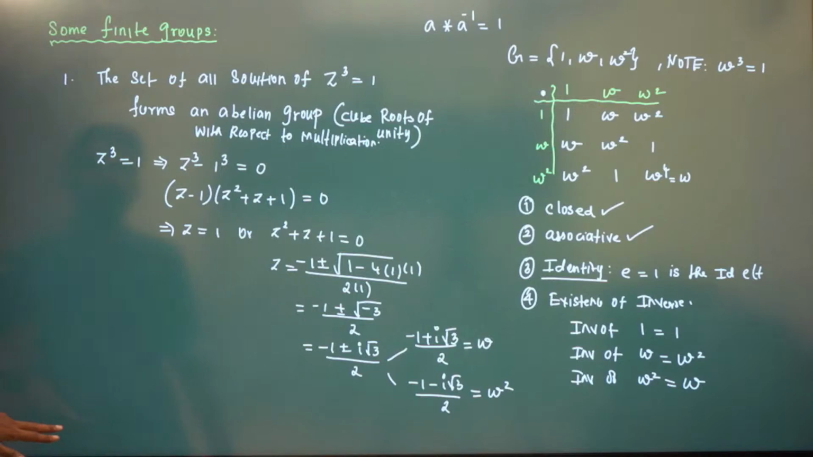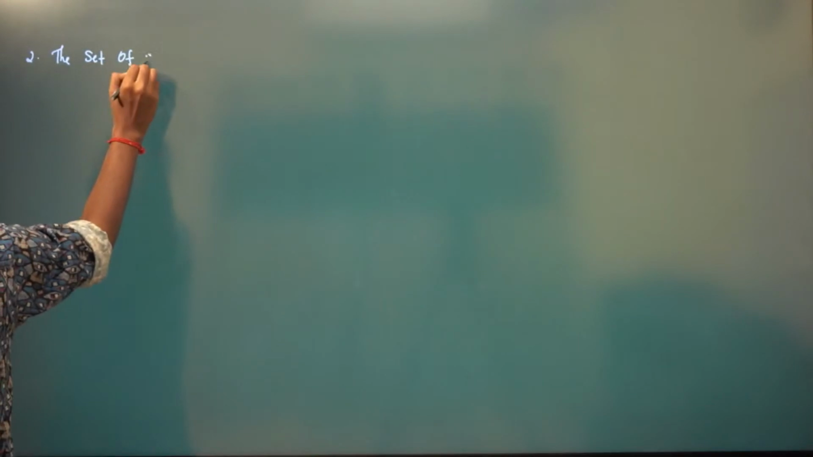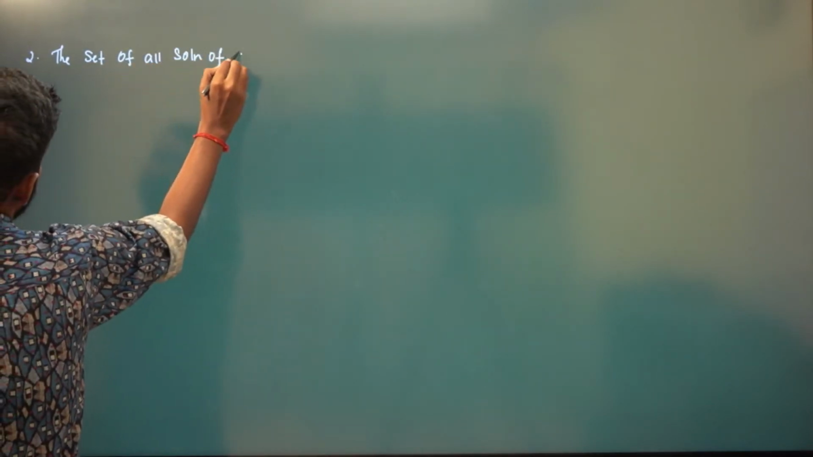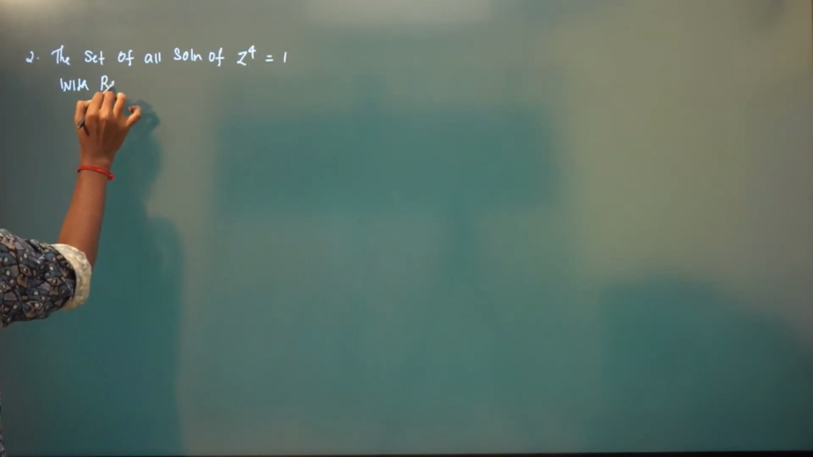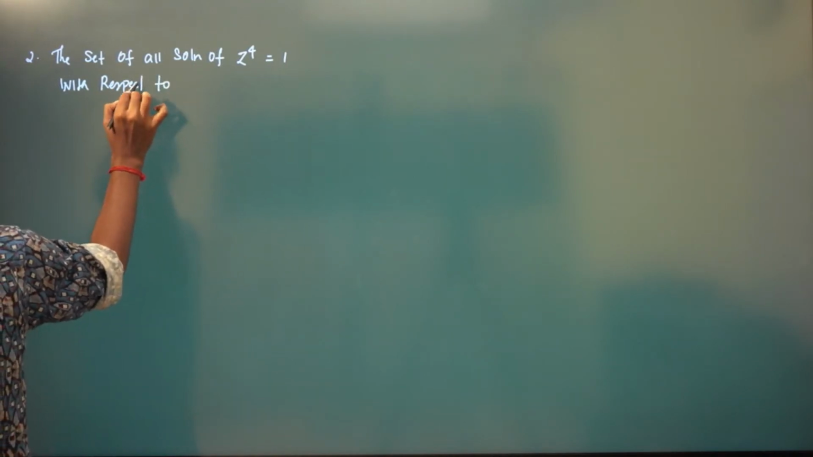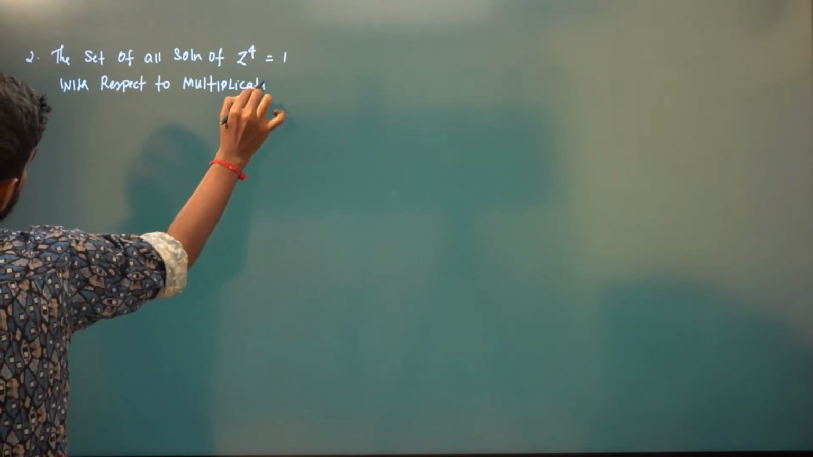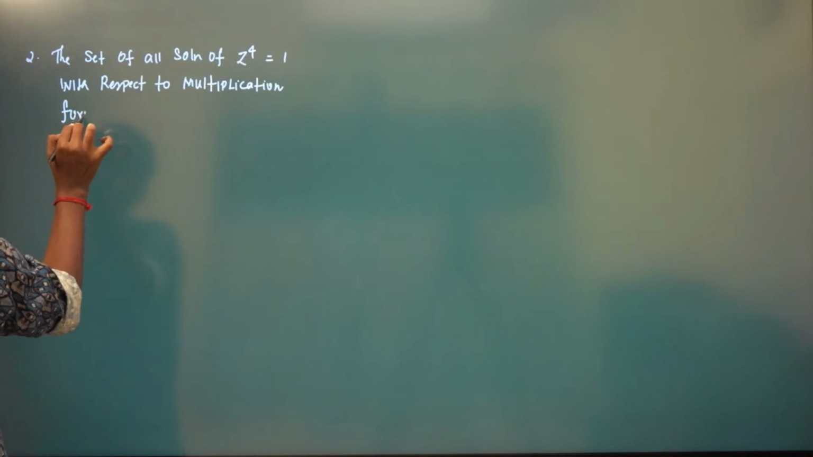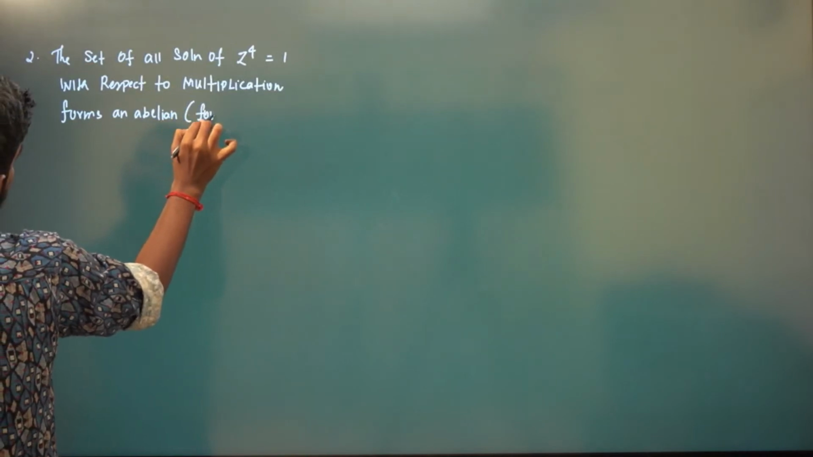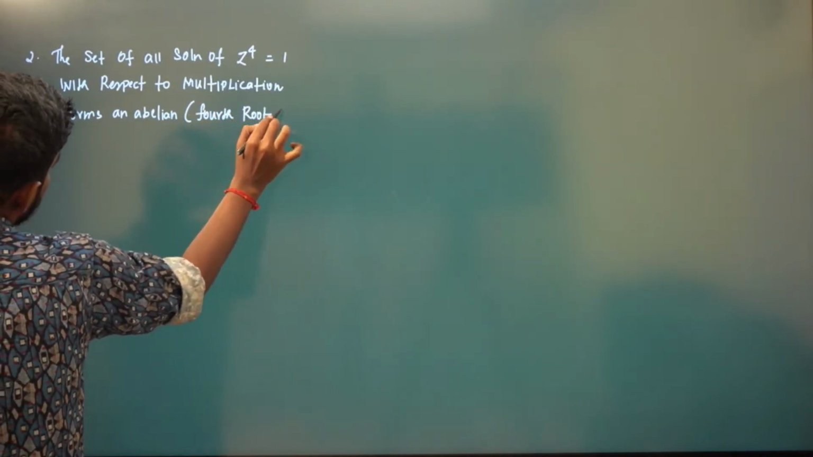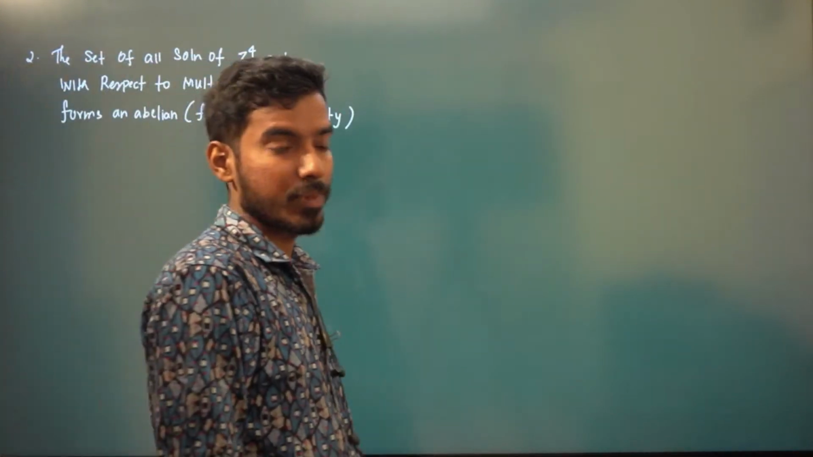Similarly, you can set up all solutions of z power 4 is equal to 1 with respect to multiplication, which forms an abelian group. This is the fourth roots of unity. Yes or no? This is the fourth root of unity, right? So what is the fourth root of unity?